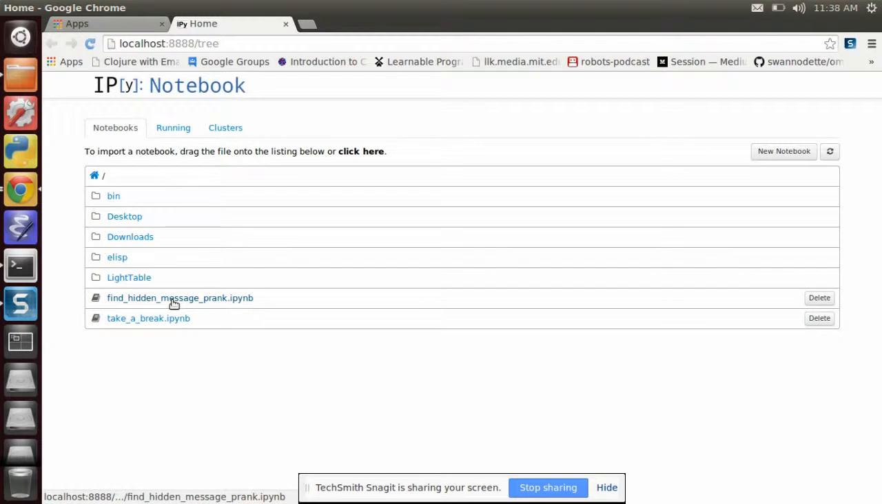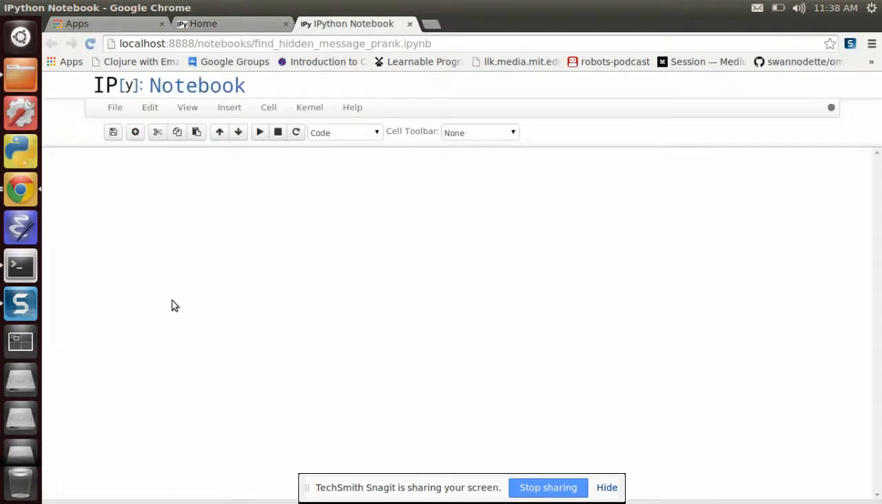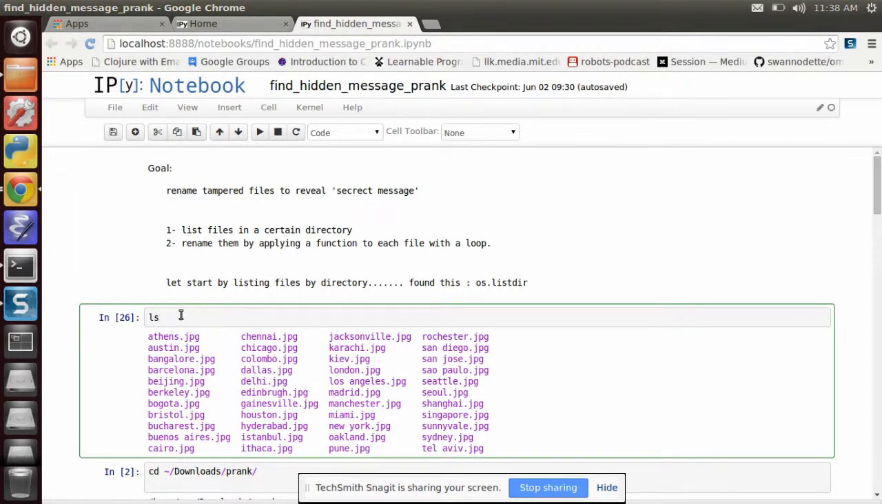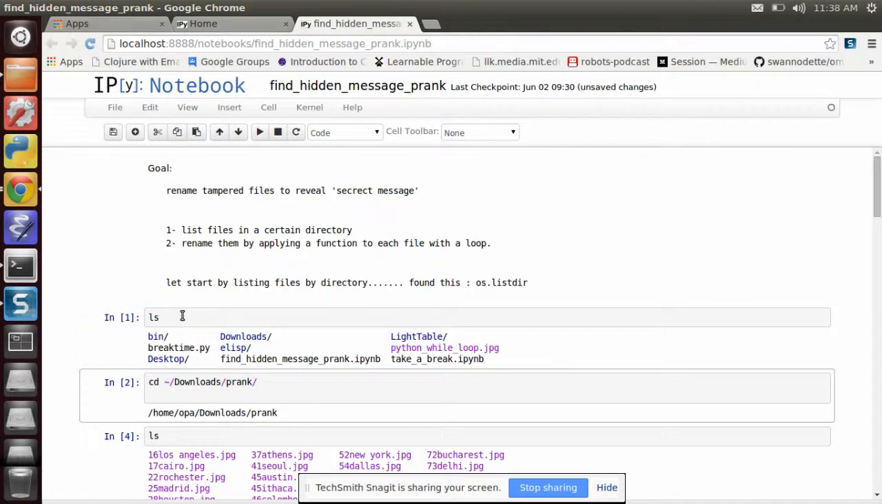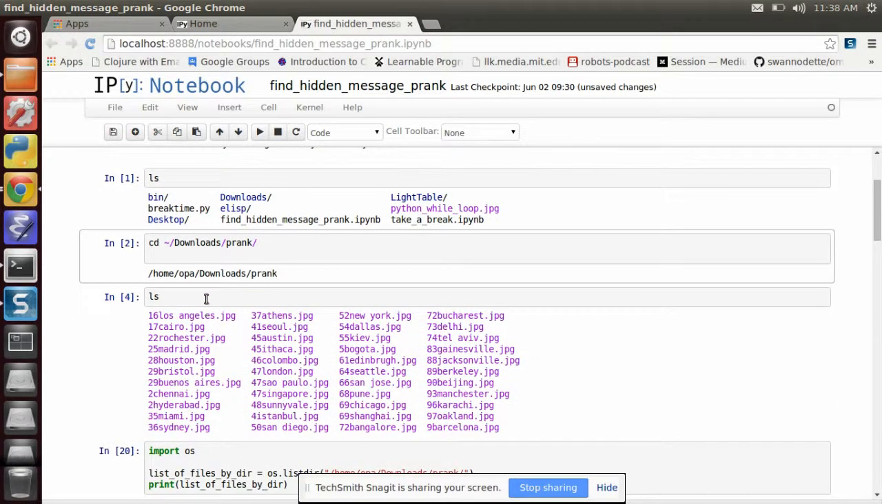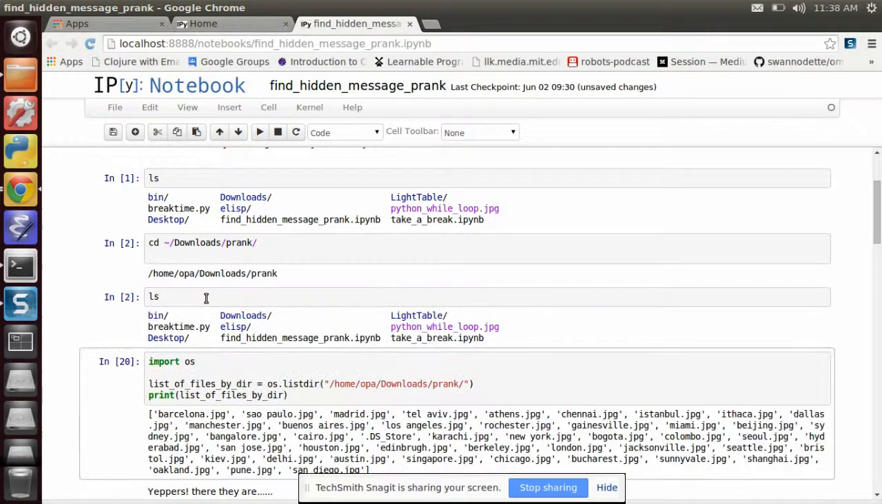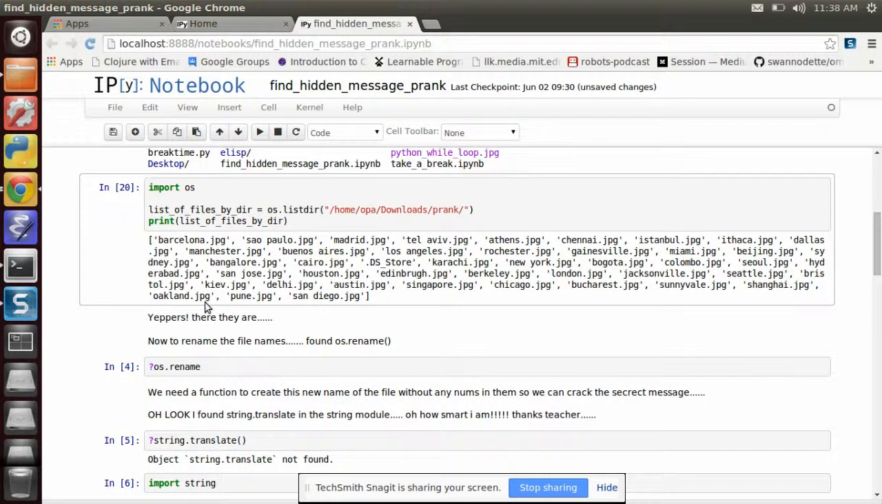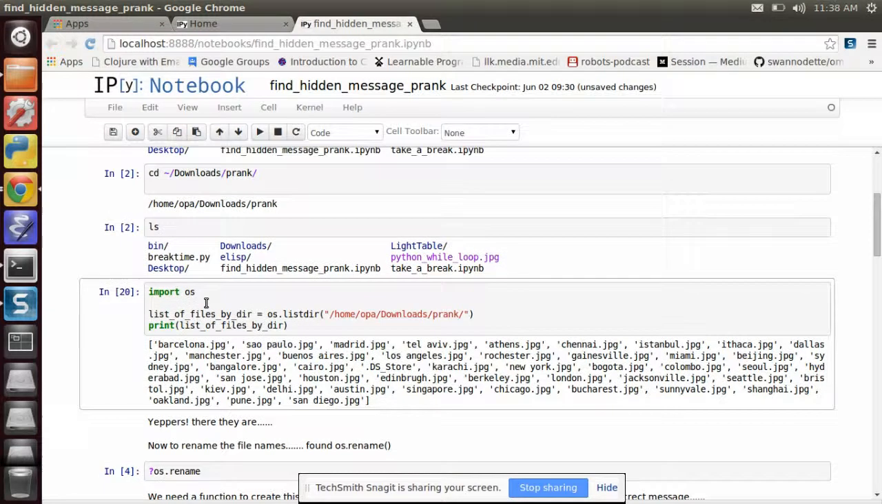And here's our code. So the goal, like I said, is to rename these files and reveal a secret message. So when we evaluate that, we get, right here, what are we getting here? What am I doing wrong? Shoot.